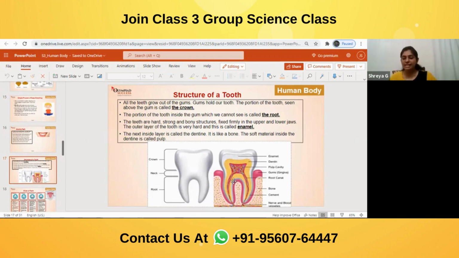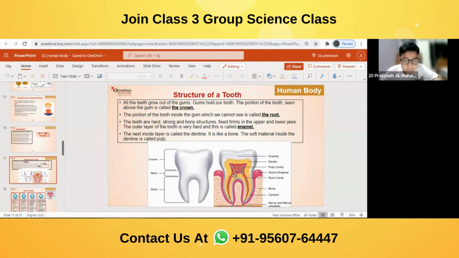Now, anyone please tell me, if you get a cavity, where does it reach when you get tooth decay or tooth pain? At which position will you get the tooth pain? Either enamel, dentine, or pulp cavity. I am giving you 3 options. Yes, Pratyush? Pulp cavity. Why pulp cavity, Pratyush?